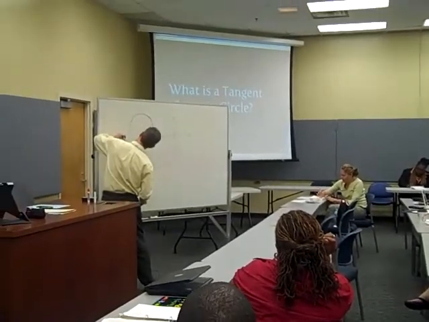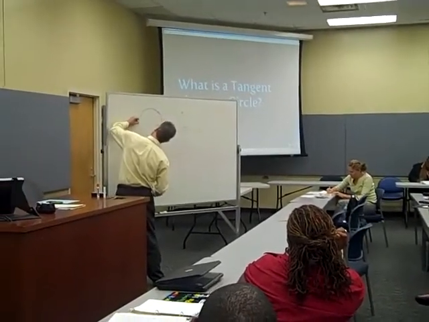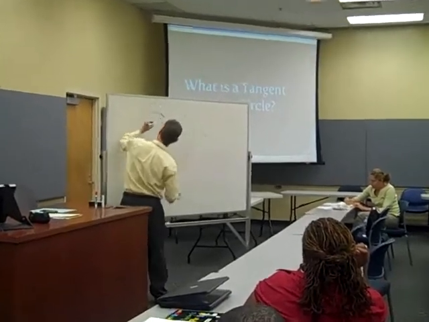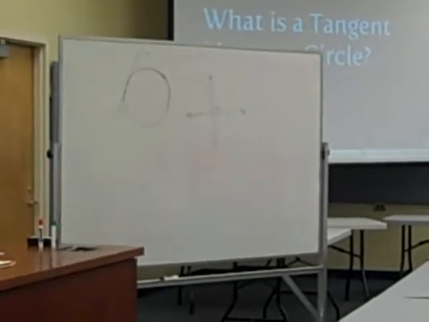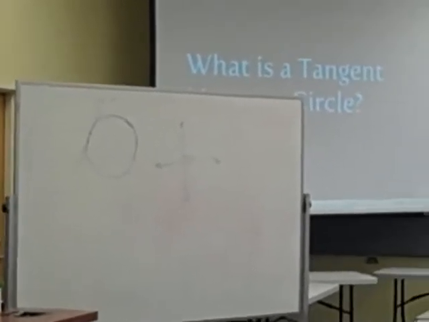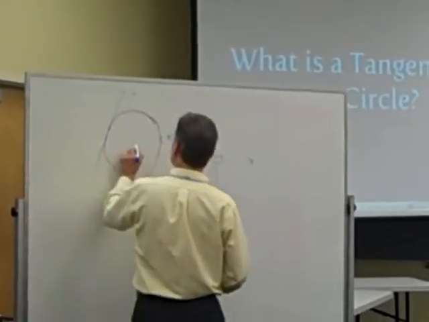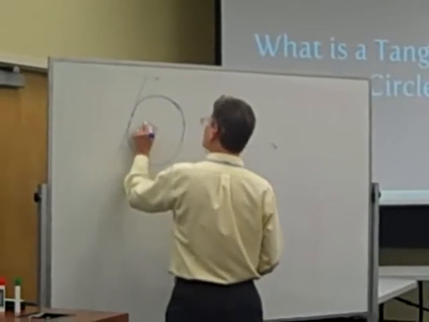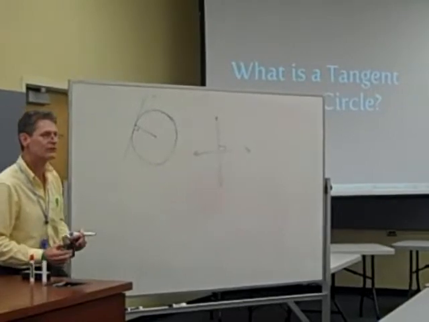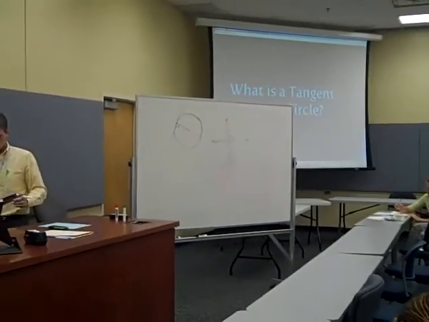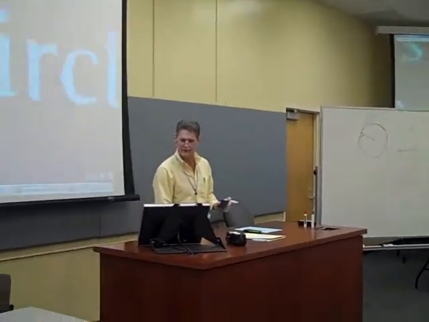So it's going like this, and it just touches that point and keeps going, right? Right. Very good. And it forms a perpendicular line with the radius, as my colleague Phil said. That's correct. So if we've got the center here and the radius here, then this is going to form a 90-degree angle. Is that correct? Yes. Excellent. You guys learned the lesson well this week. Honestly.